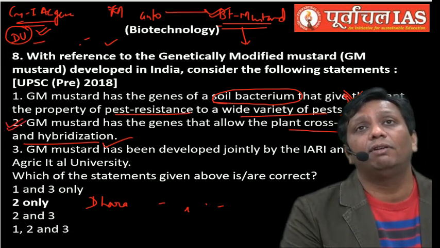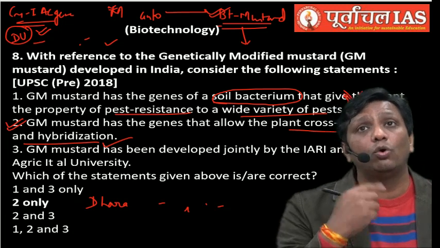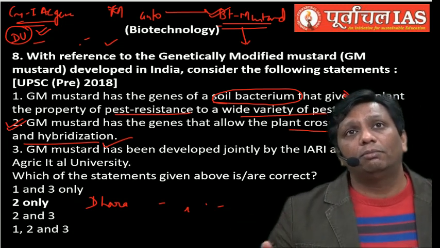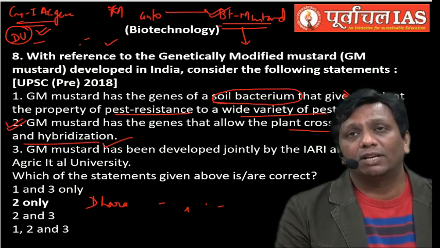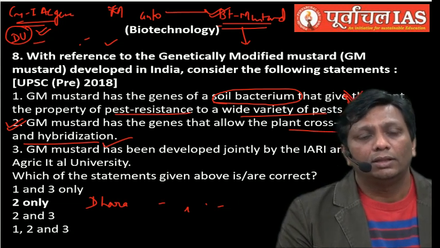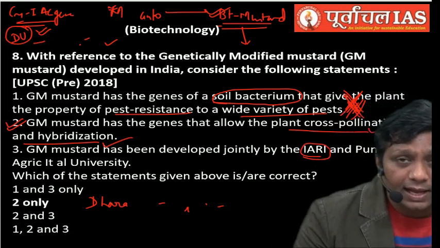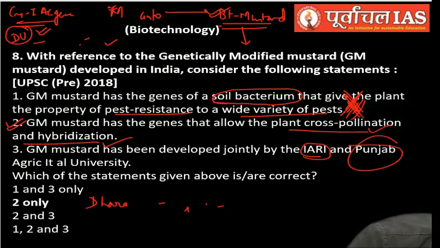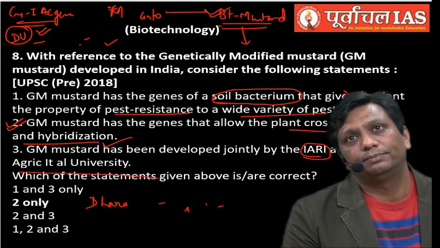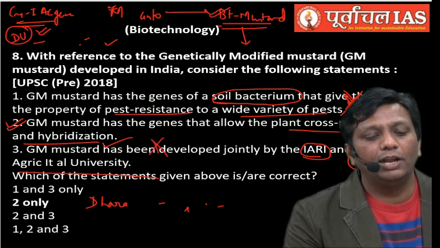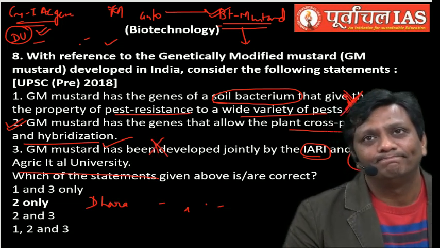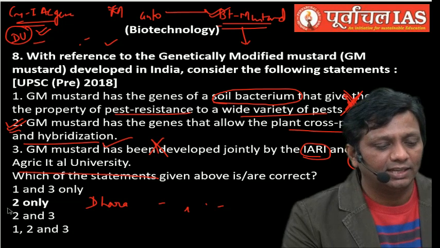India will never develop a plant that goes against it, where cross pollination and hybridization are not performed. How would a new generation come? Third: GM mustard has been developed jointly by IARI and Punjab Agriculture University. No, guys, it was a Delhi University based laboratory. So only the second statement is right.